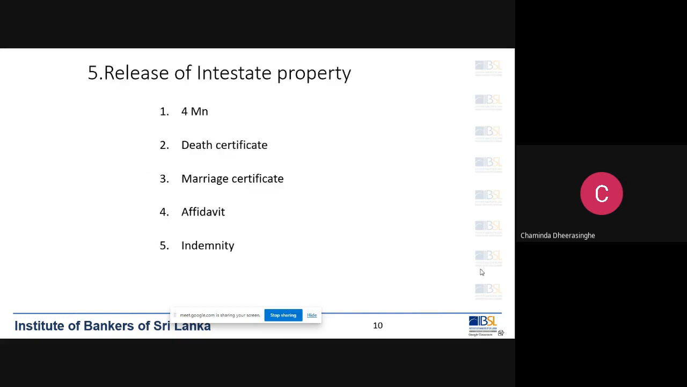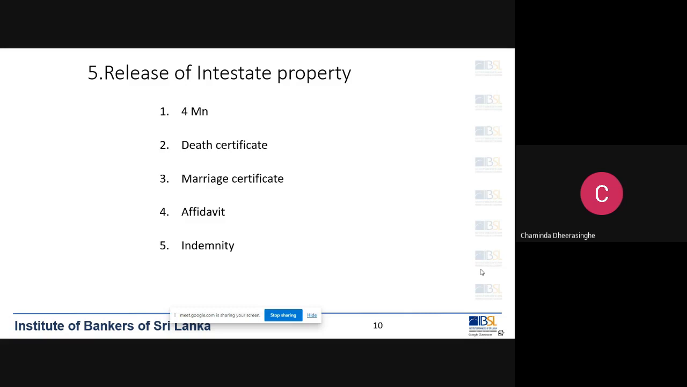Then if there is no last will, what is the procedure? If the money in the account is less than 4 million, what do you do? If it is more than 4 million, then it is very clear. It is subject to testamentary. The legal heirs of the deceased customer have to file a testamentary action in the court of law. Then they have to bring a court order.